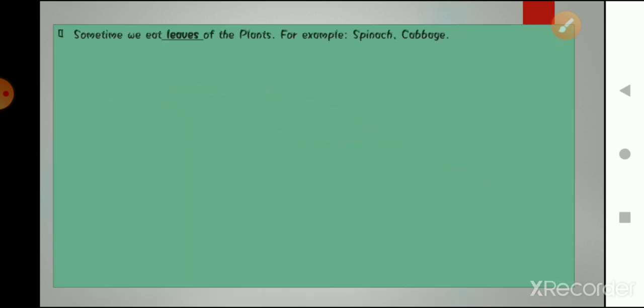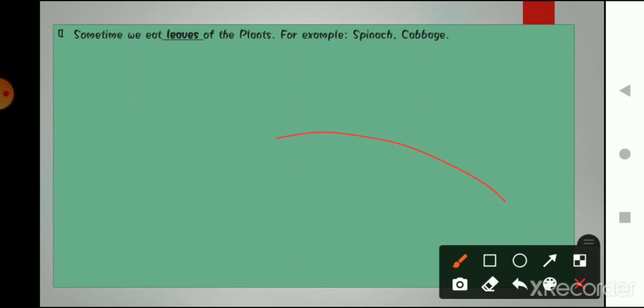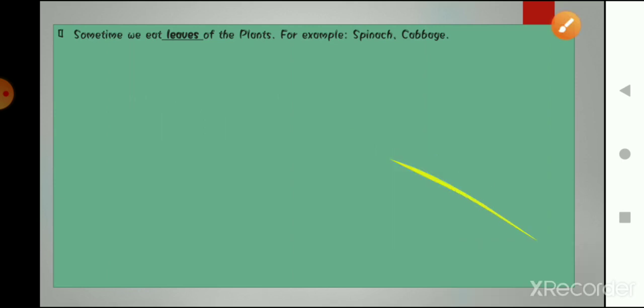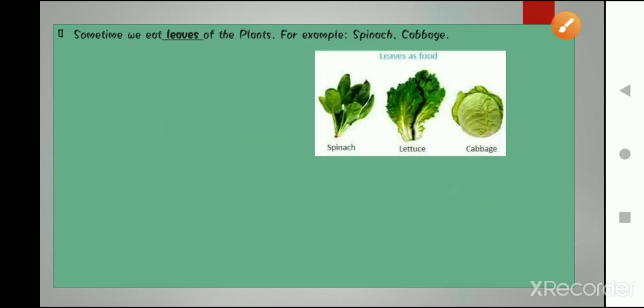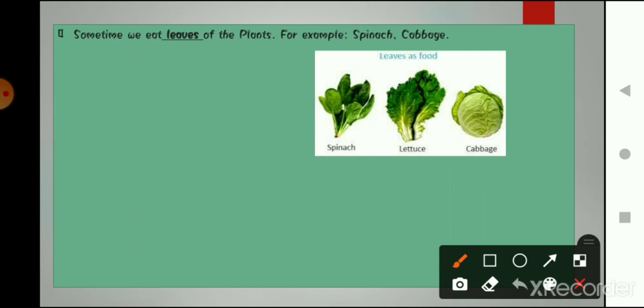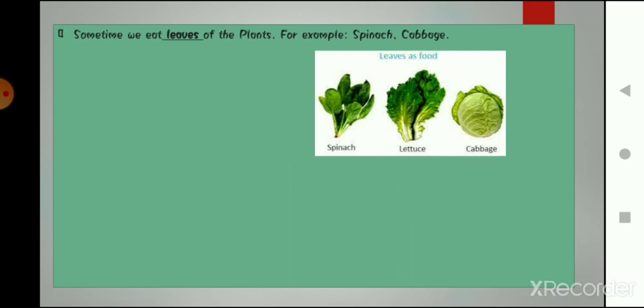The next part of the plant is leaves. Can you think of what leaves we eat? Yes, the green vegetables. As we all know, green vegetables are a good source of vitamins and give us so much energy. The leaves that we eat are spinach, lettuce, and cabbage. These are all leaves, and we eat them as our food.